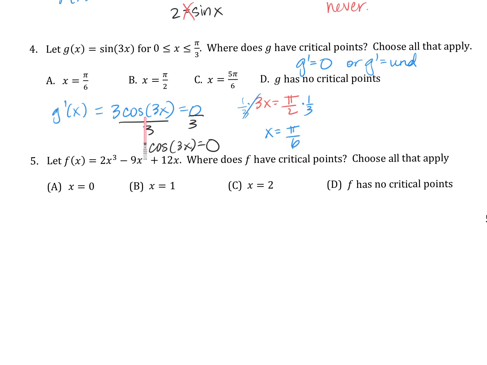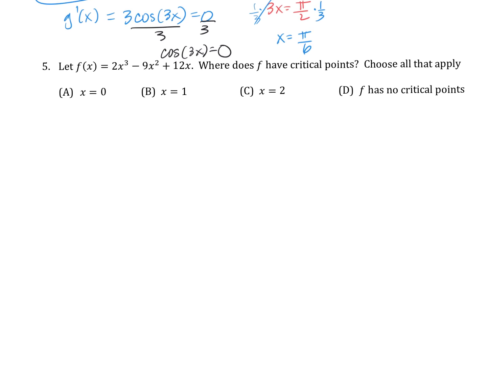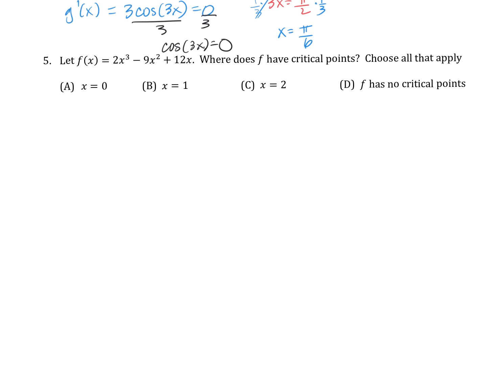Is the cosine function ever undefined? No, cosine always has values on the unit circle, and then you could always multiply them by 3. So we just have one critical point here. Good. I know it's a little redundant, people, but I just want to make sure that we're feeling okay with it, because we got to build on these critical points. Critical point, again, where f prime equals 0 or f prime is undefined. Let's go find f prime, y'all.